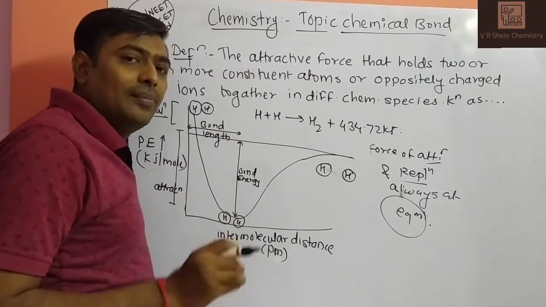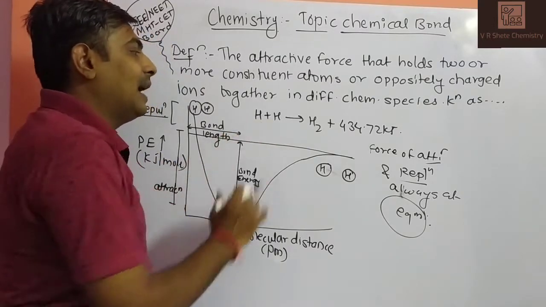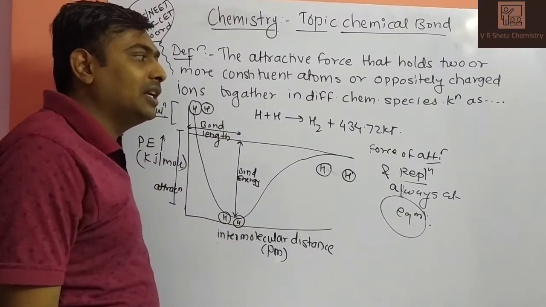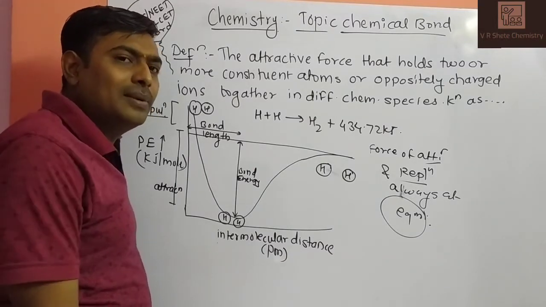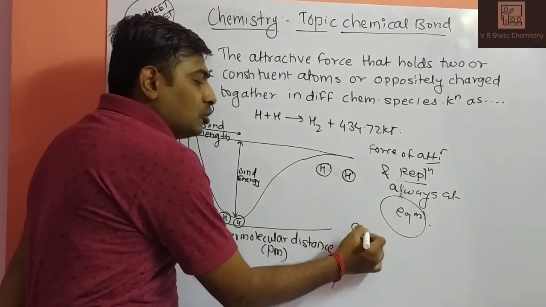Any bond formation is an exothermic process. When a hydrogen molecule is formed, 434.72 kilojoule energy is released. Bond formation is always an exothermic process.